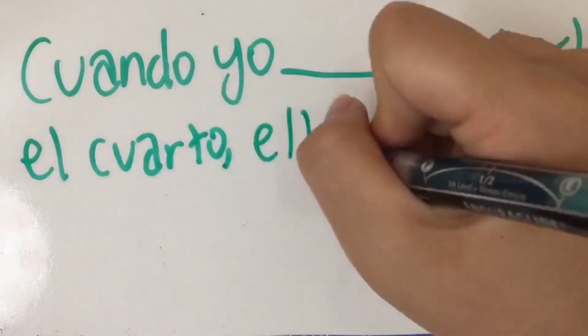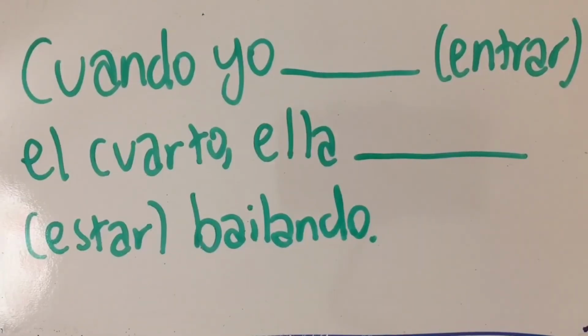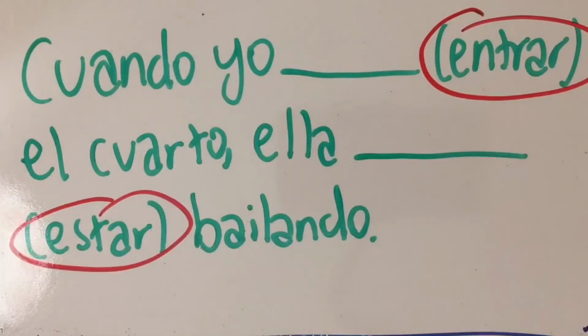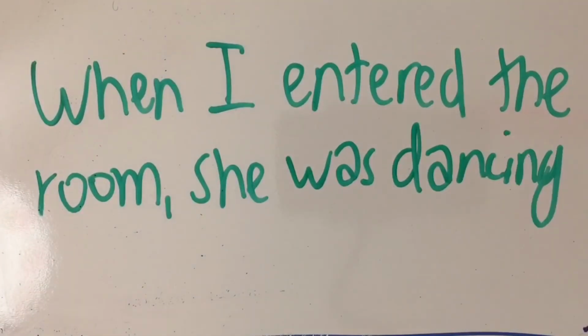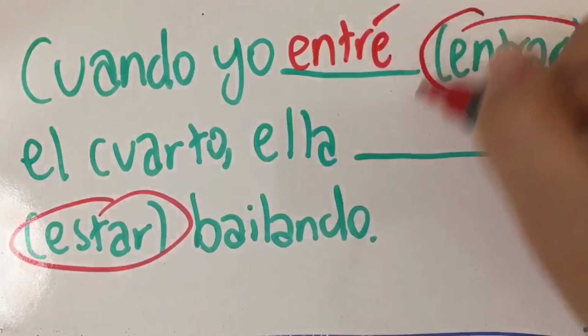Okay, on to número 4. Cuando yo blank el cuarto, ella blank bailando. So this one's a little bit trickier since there's 2 verbs in 2 different tenses. I'd say the best thing to do in this kind of situation is to translate it in English. So that would be, when I entered the room, she was dancing. So the verb entered happened at a specific moment, since you only enter once, and after you enter, she was dancing. And the ing in dancing implies that she's been at it for some time, which is a continuous action. So that makes entrar pretérito and estar imperfecto. So the answer should be entré and estaba.